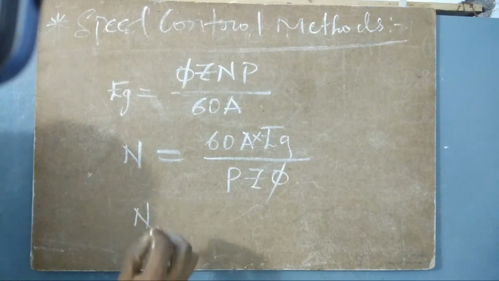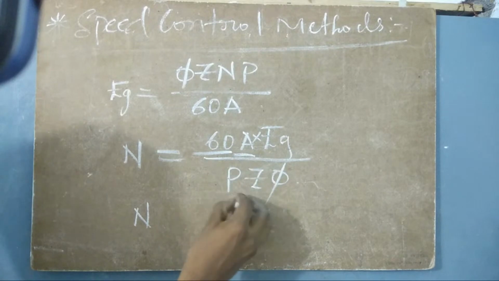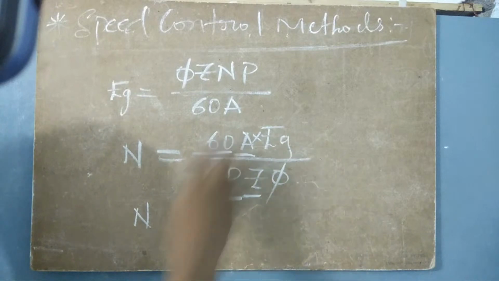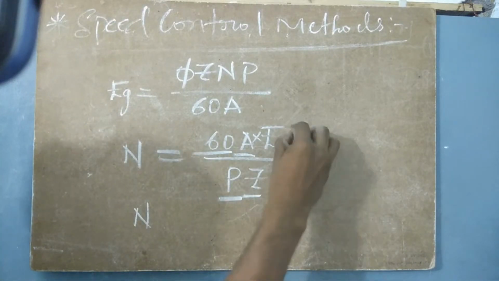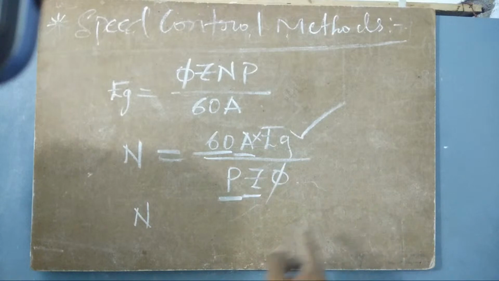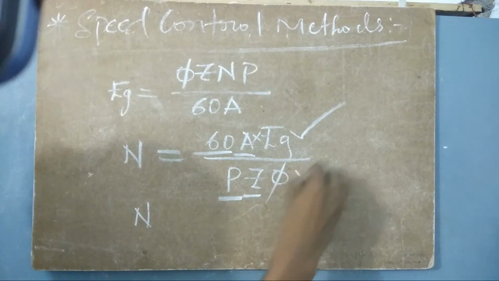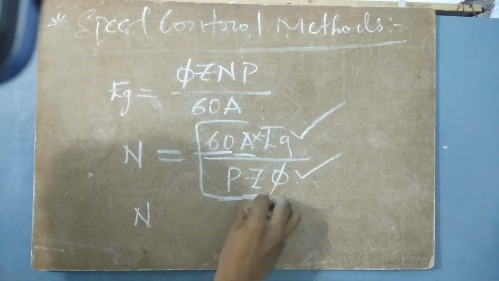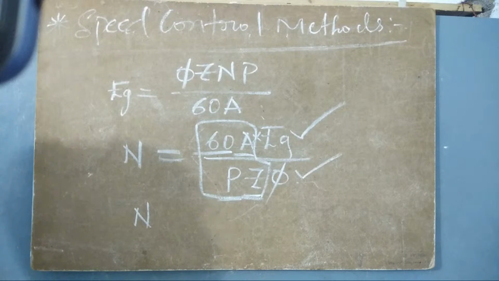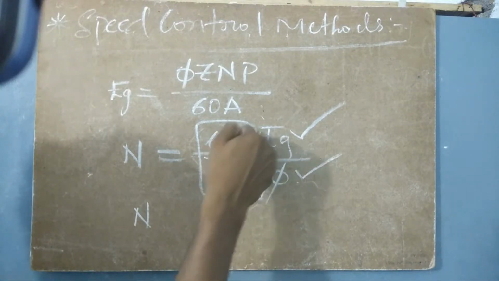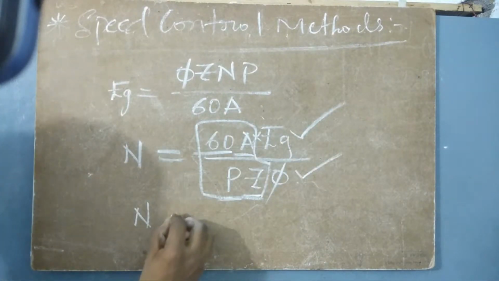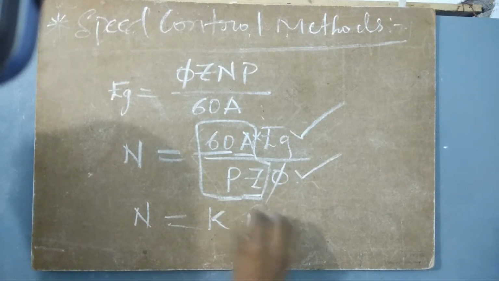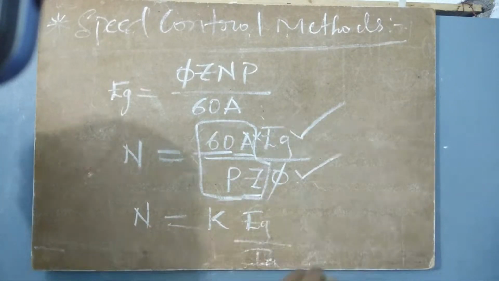N equals, because 60 is constant, A is constant, P is constant, Z is constant. So what are the parameters that are variables here? Eg is variable. That means it changes as the speed changes. It also changes as the current changes. I mean, 60A by PZ can be written as one constant, because every parameter within this box is a constant. So N equals, I am writing this whole thing as a constant K, times Eg by phi.